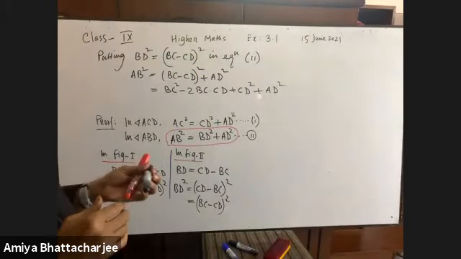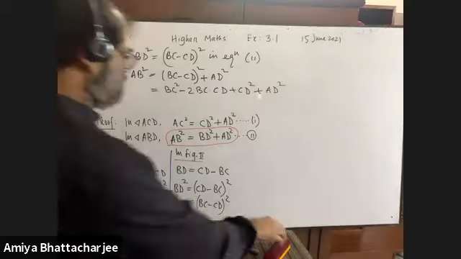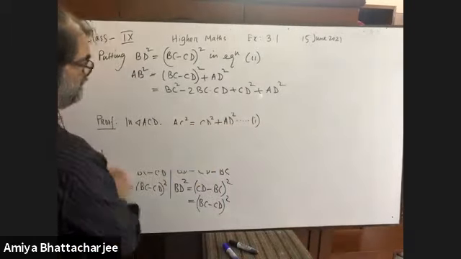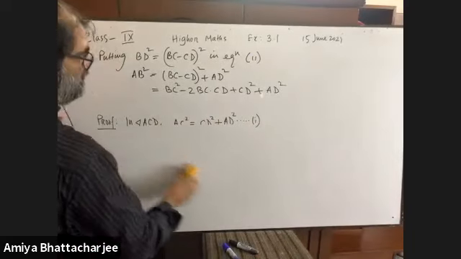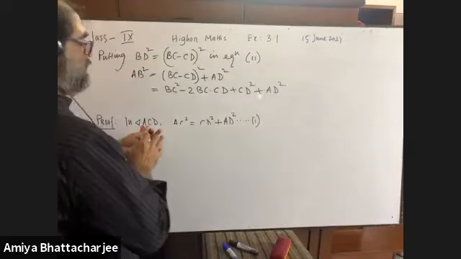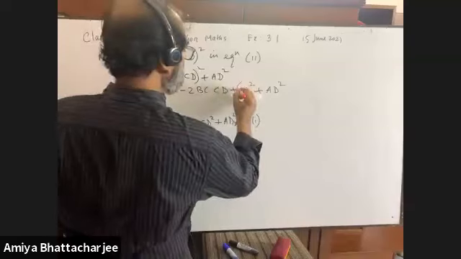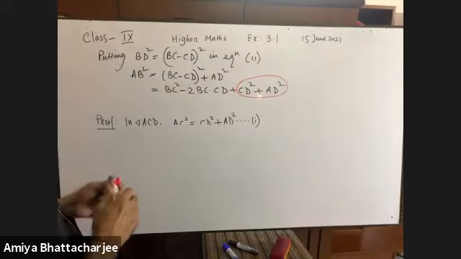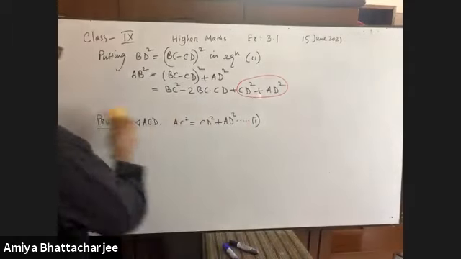Now, can you go to equation 1? What was in equation 1? AC square equals AD square plus CD square. So can I put here AC square? Now put it.